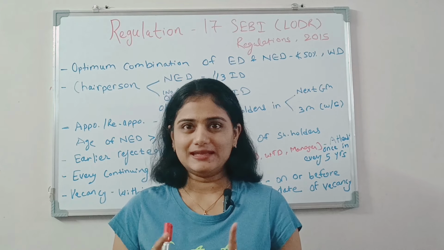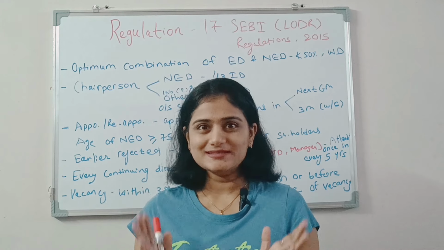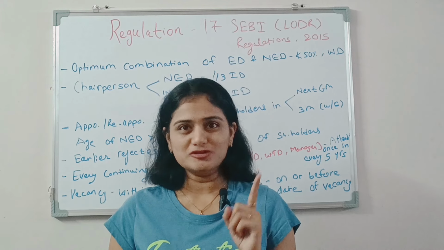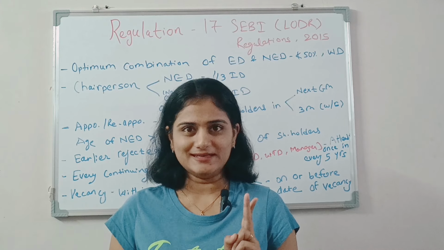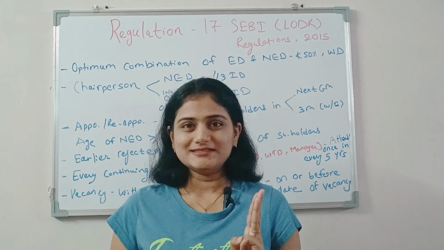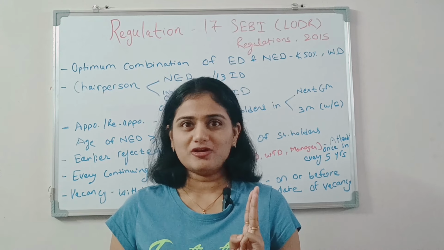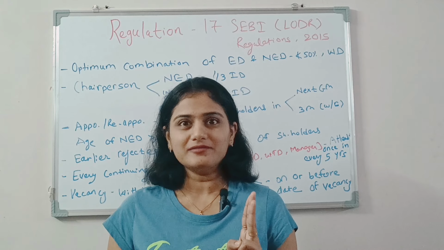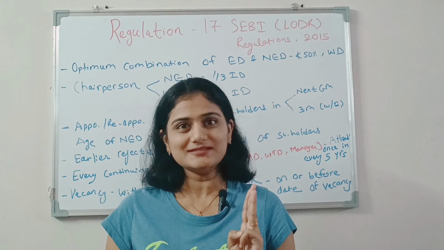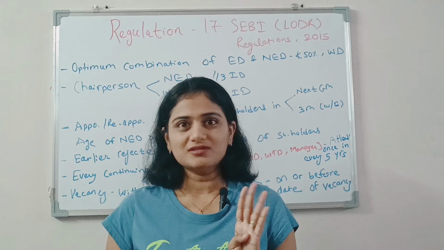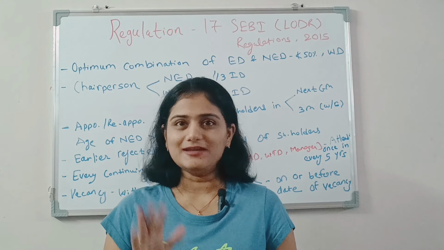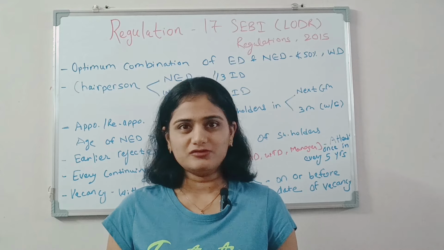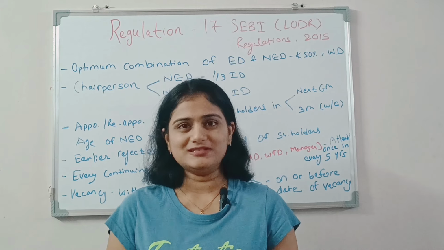Today is regulation 17, that is board of directors. So in this video, I'll walk you through the composition of the board of directors. Second, the number of independent directors required under the regulation. Third, shareholders' approval via ordinary resolution and special resolution required under the regulations and its timelines. Fourth, in case of continuation of directorship, what are the provisions and timelines? And fifth, in case of vacation of the office by the director, what are the provisions and timelines?